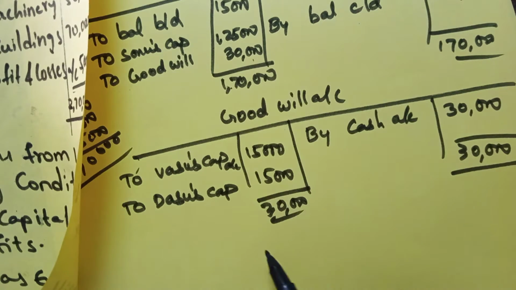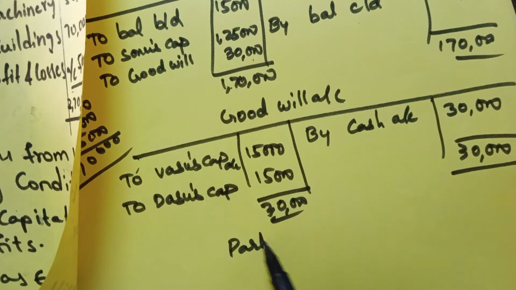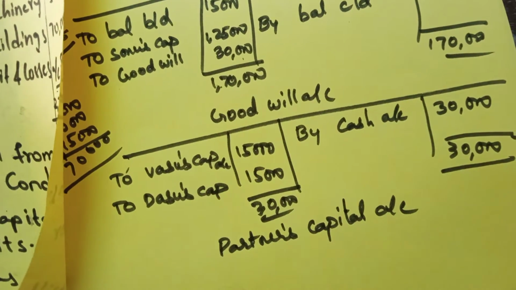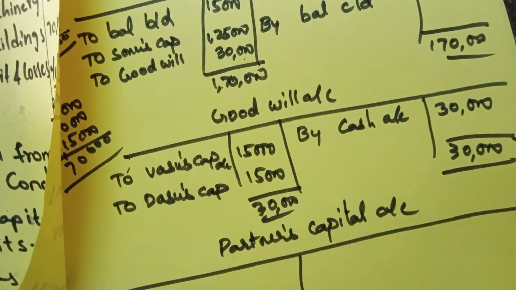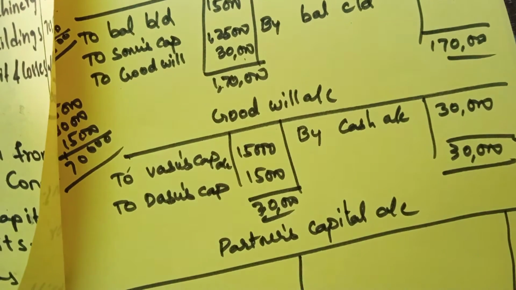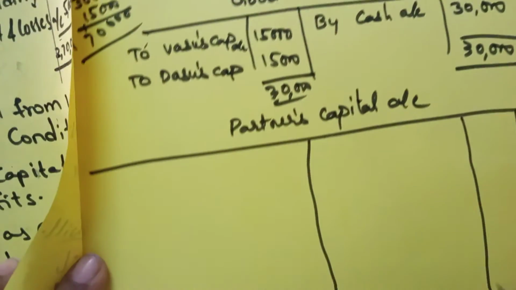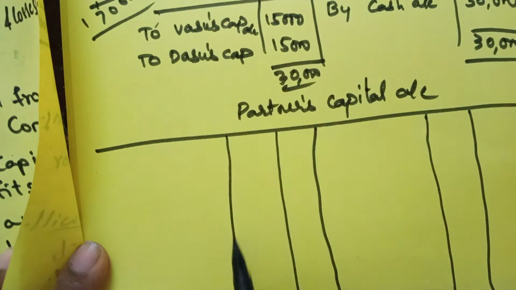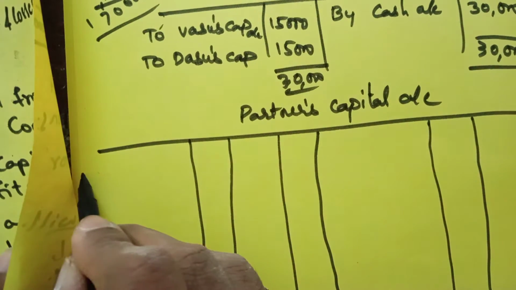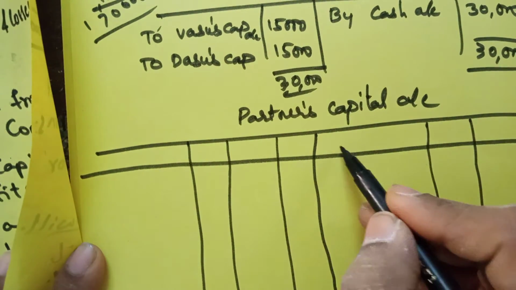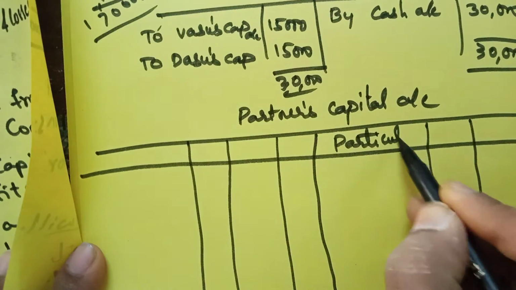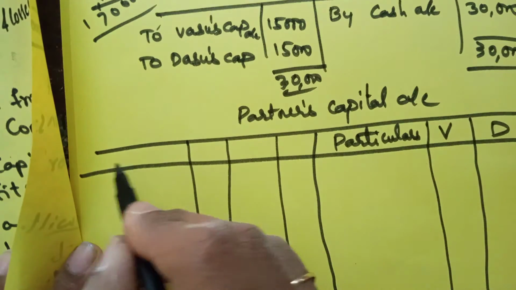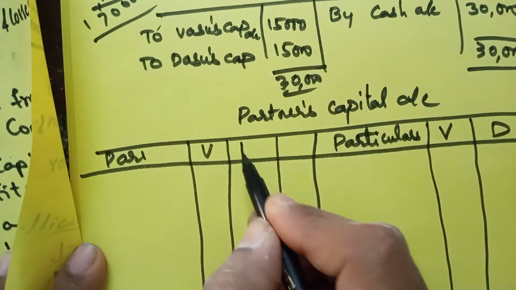Now collectively I am doing the partners capital account. In one account only we are doing 3 different accounts, as we do in the class also. In your material it has been shown differently, but we can do it in this way also. Particulars, and Vasu, Dasu and Sonu.